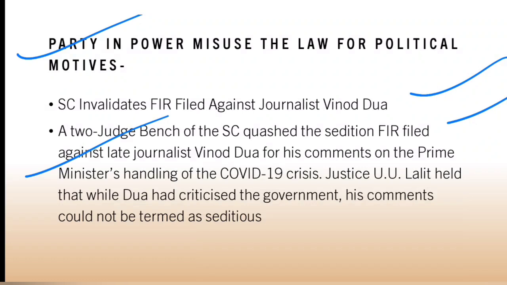It was held that it was a criticism of the government, and his comments could not be termed as seditious, as they didn't have those qualities of inciting public disorder or violence. There are many cases where the political party, the government in power, has misused this provision for their political motives. So this was one of those cases.